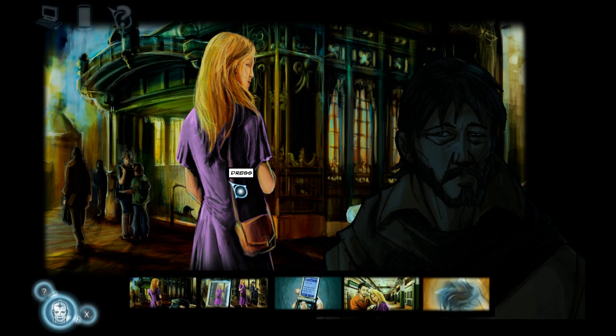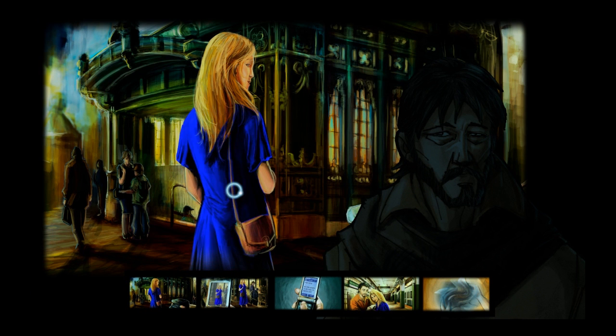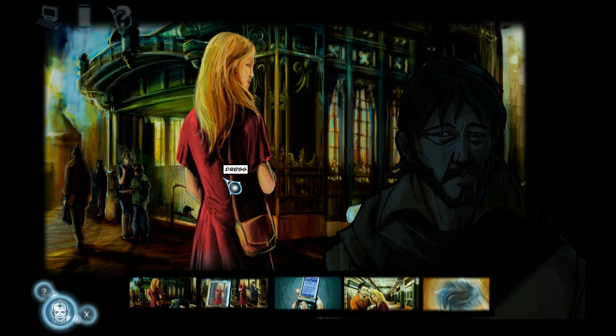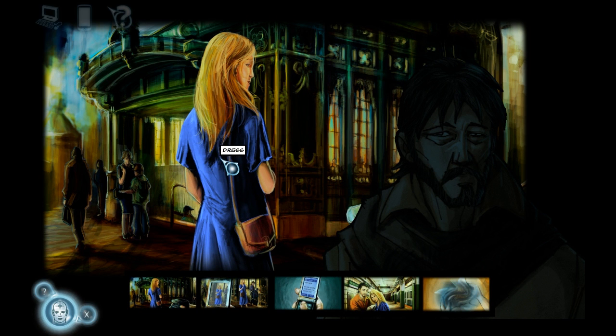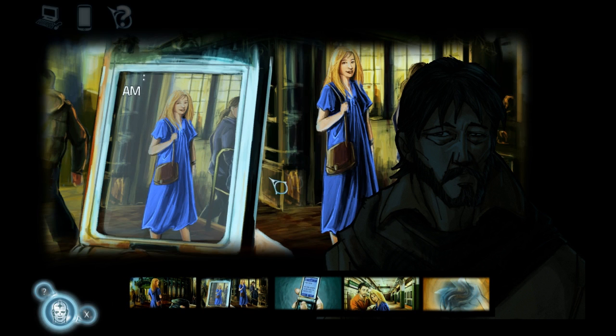So what we can do is start interacting with this dress and change it to different colors. There's red, there's blue, there's also purplish sort of stuff, but we'll stick with blue because we know that this is the correct answer. And that's how this sort of puzzle is going to be. We're going to find ways to figure out these answers.